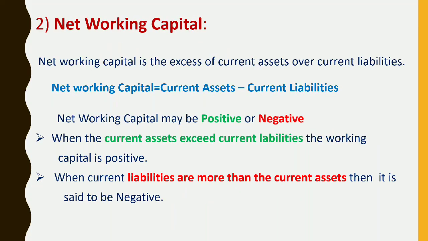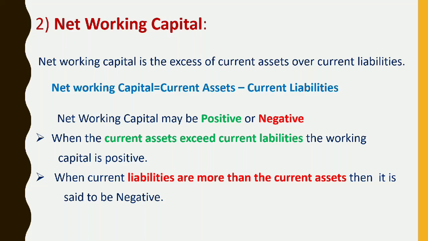Second type of working capital is net working capital. Net working capital is the excess of current assets over current liabilities. Net working capital equals current assets minus current liabilities. So here we have understood what you mean by current assets. Next we'll understand what is current liabilities.